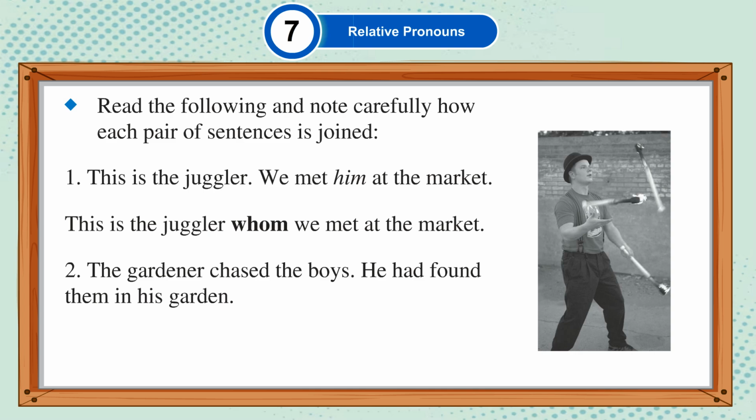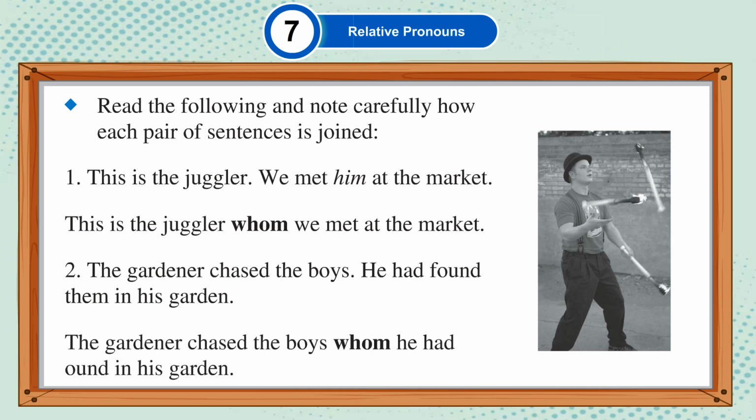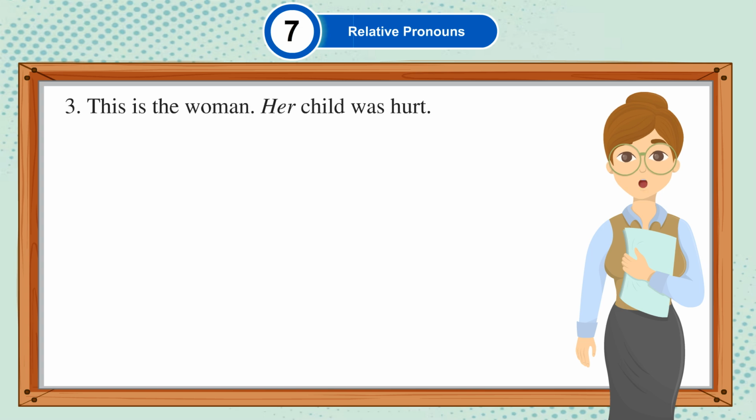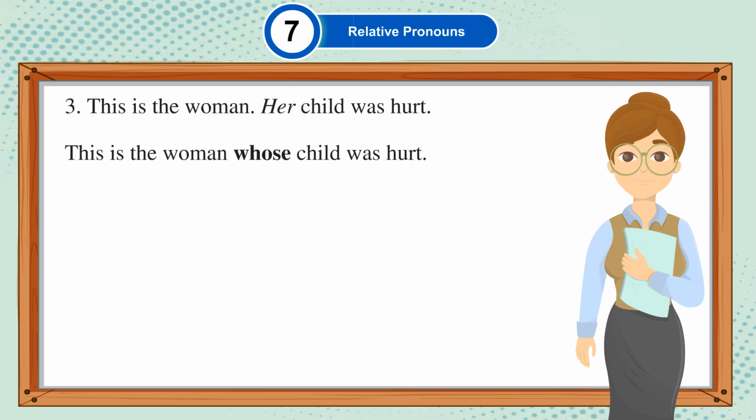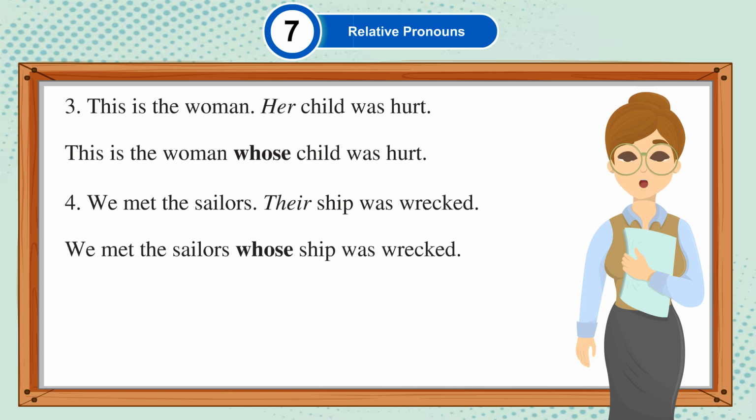The gardener chased the boys. He had found them in his garden. The gardener chased the boys whom he had found in his garden. This is the woman, her child was hurt. This is the woman whose child was hurt. We met the sailors, their ship was wrecked. We met the sailors whose ship was wrecked.